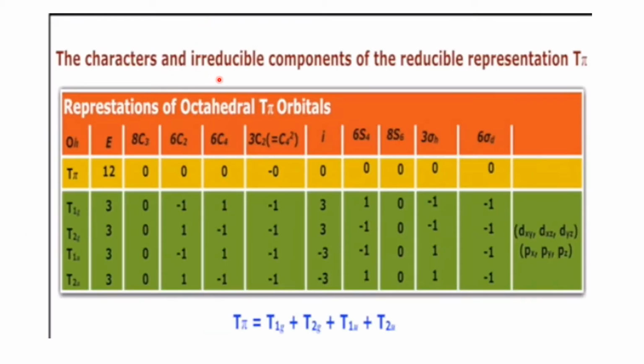And the characters and irreducible components of the reducible representation of top pi is giving T1g, T2g, T1u and T2u. These are the ligand group orbital symmetry which has to match with the metal orbital symmetry. Okay.